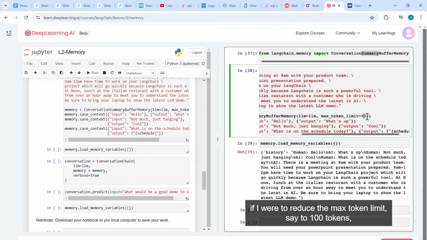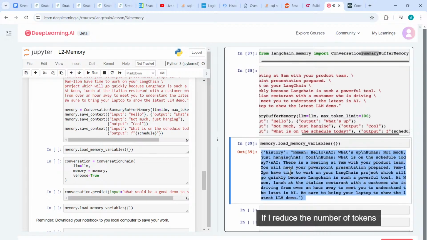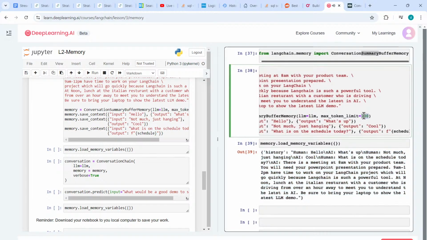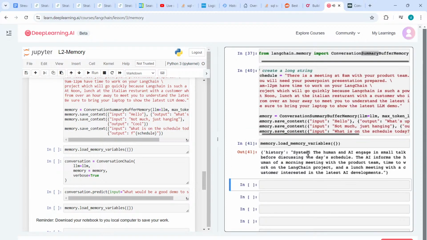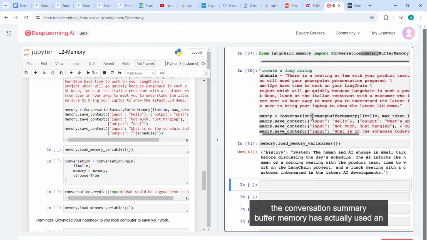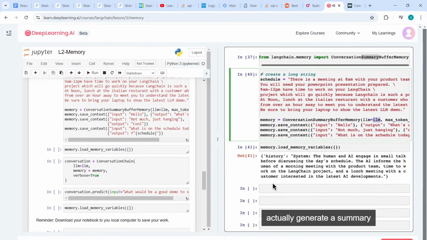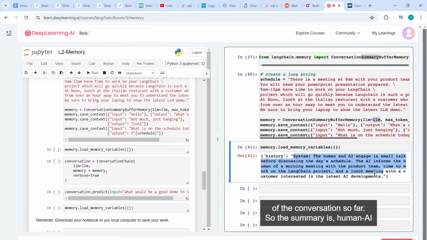But now, if I were to reduce the max token limit, say to 100 tokens, remember this stores the entire conversational history. If I reduce the number of tokens to 100, then the conversation summary buffer memory has actually used an LLM, the OpenAI endpoint in this case, because that's what we set the LLM to, to actually generate a summary of the conversation so far.